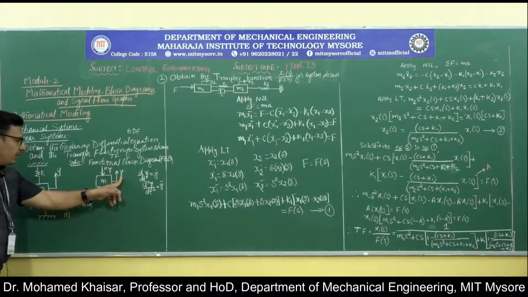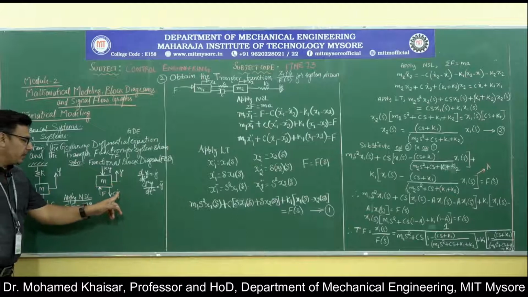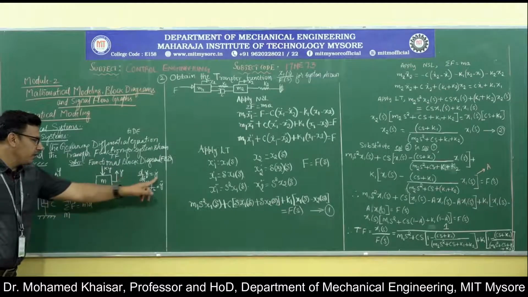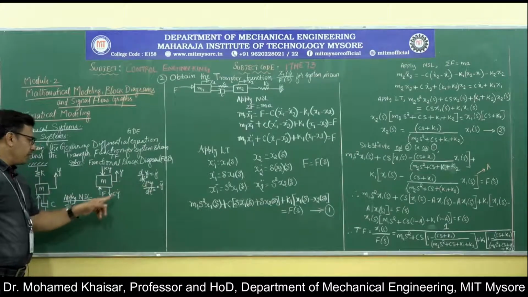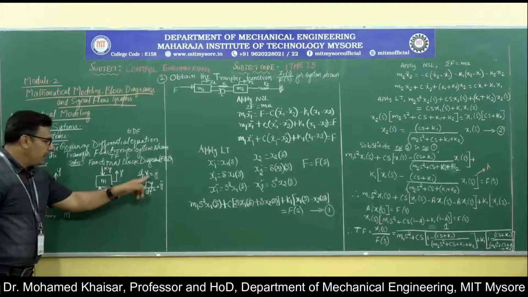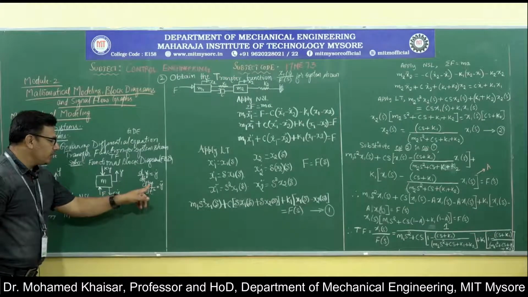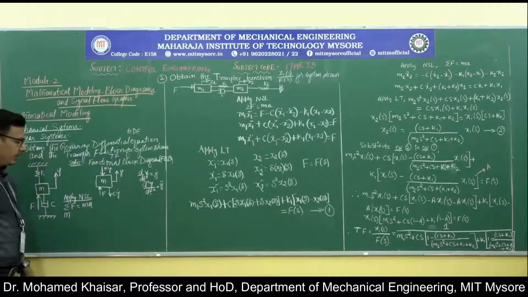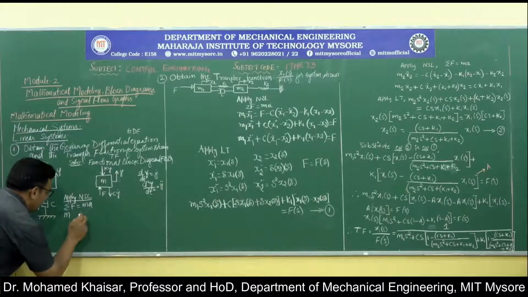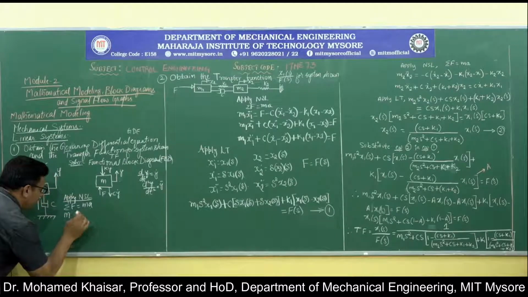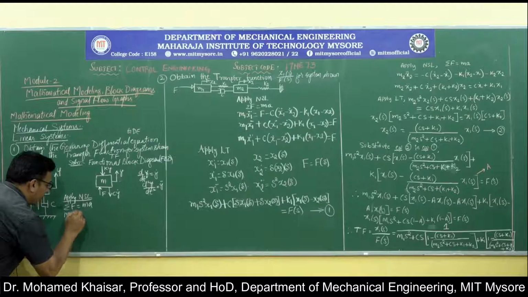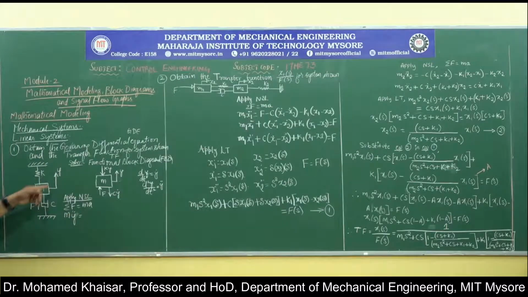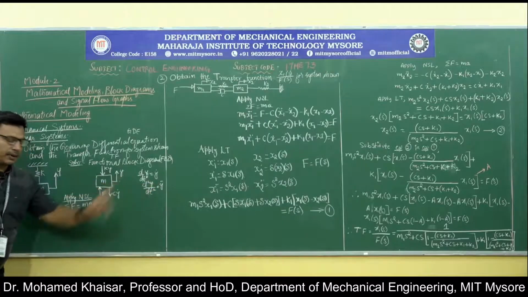If it is velocity, then it will be y dot, because rate of change of displacement is velocity. Then acceleration is the rate of change of velocity, that is d square y by dt square, which is written here as y double dot. So m in place of a, I can write y double dot, because acceleration for the system will be d square y by dt square, which can be written as y double dot.